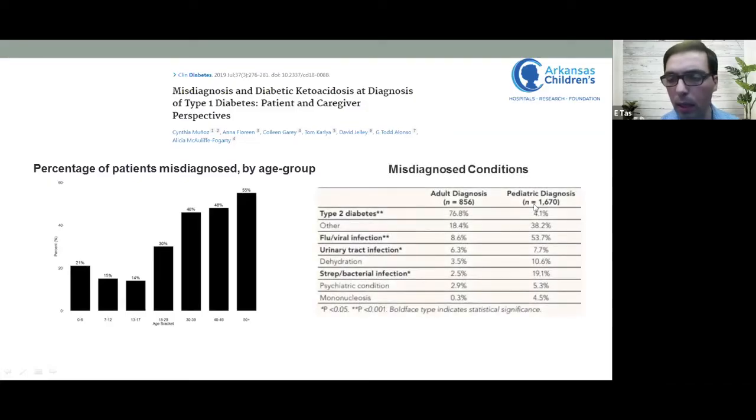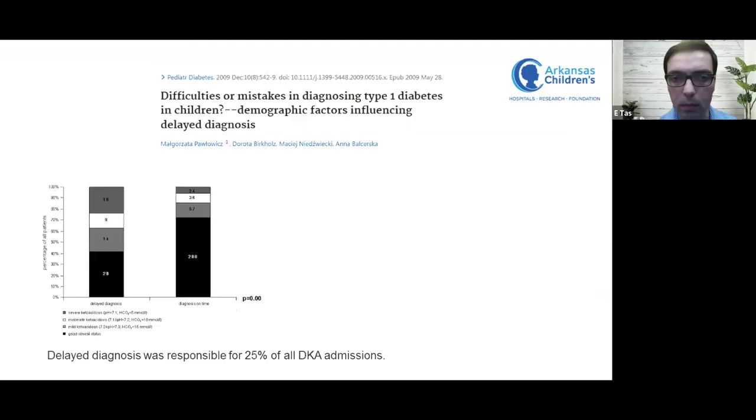And when they gave the misdiagnosed conditions, it looks like more than half of the patients were diagnosed with some sort of a viral infection or flu instead of diabetes. And as a result, their diagnosis for diabetes was delayed.